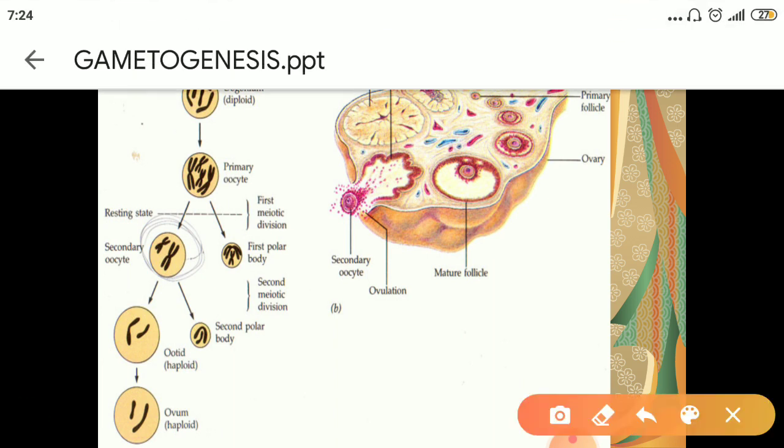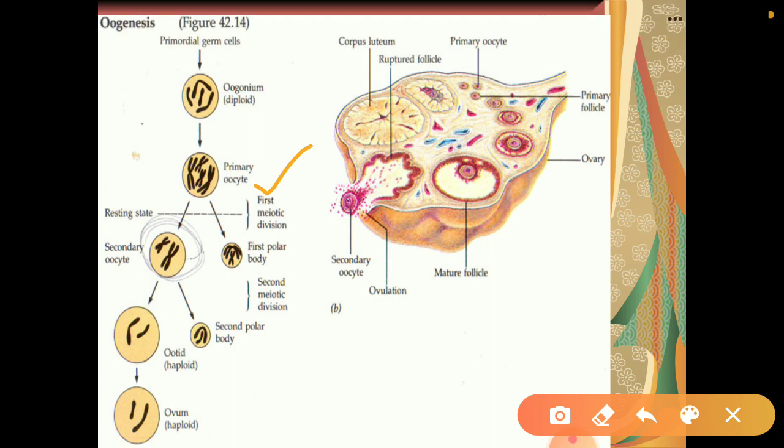This primary oocyte, which is at the first prophase stage and is arrested, meaning suspended at this stage, meiosis 1 is not going on. It has already stopped. So there are certain changes during which follicles are formed.